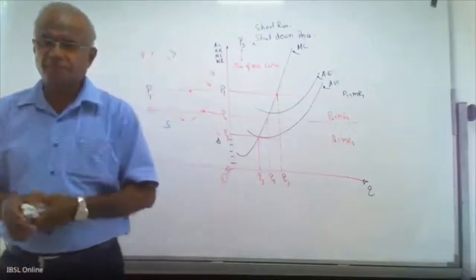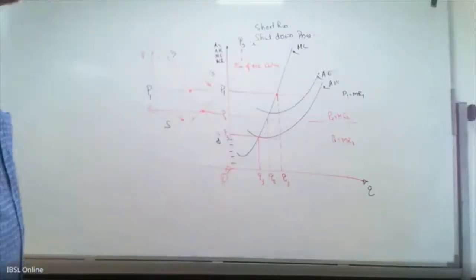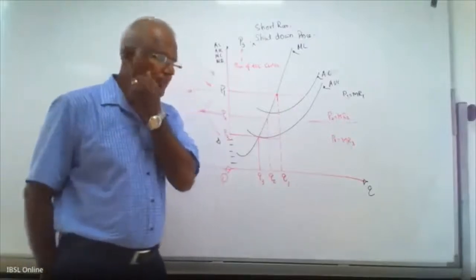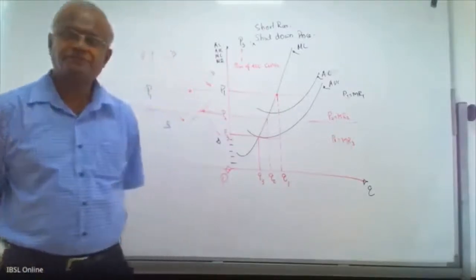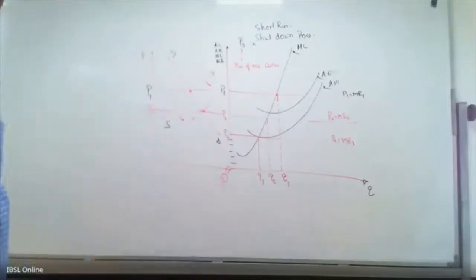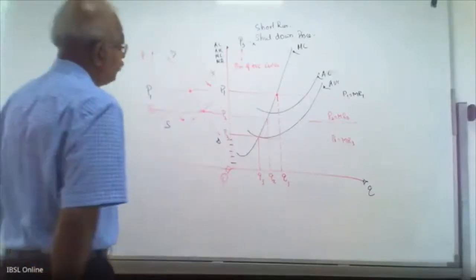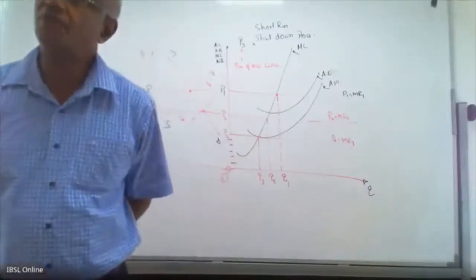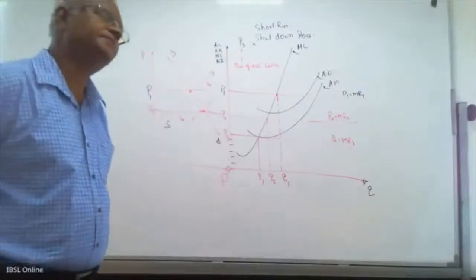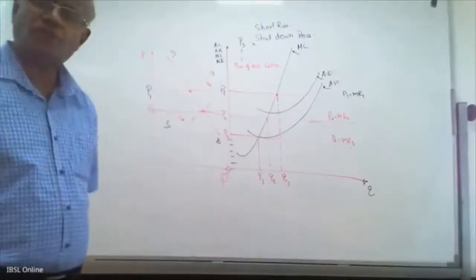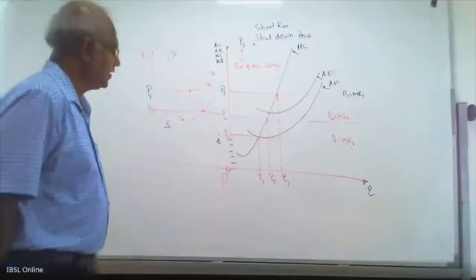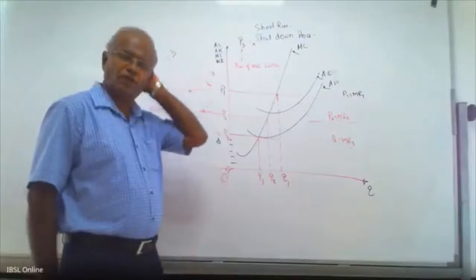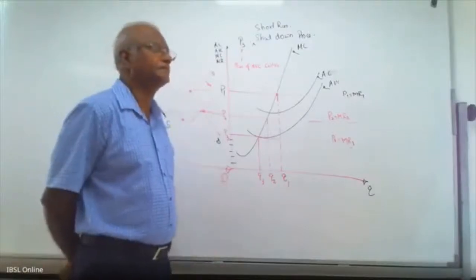Take down: if the market price falls below P3, the firm will not produce any output.